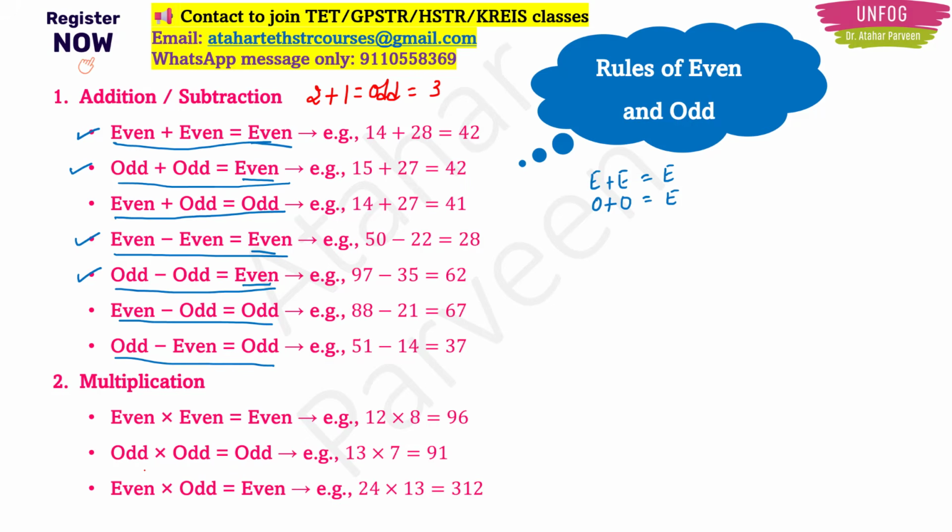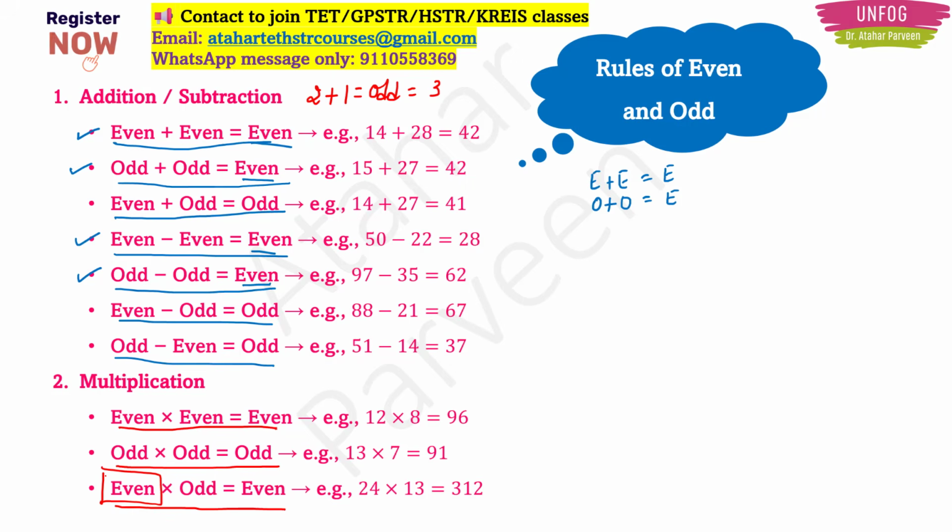Because you are multiplying here. But when you multiply odd and odd, even cannot come into the picture, right? That's why in multiplication the answer will be odd. While if you multiply even and odd, your answer will be even, where even will be dominating. This way you can remember the correct fact.